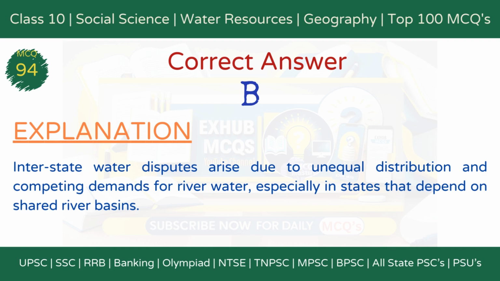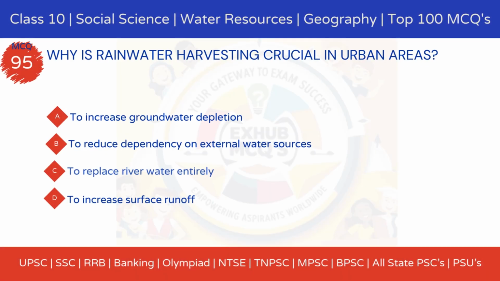Explanation. Interstate water disputes arise due to unequal distribution and competing demands for river water, especially in states that depend on shared river basins. Question 95. Why is rainwater harvesting crucial in urban areas? Option A, to increase groundwater depletion.